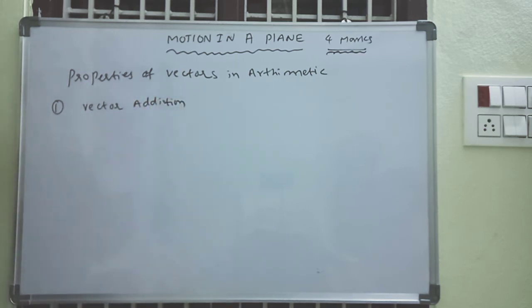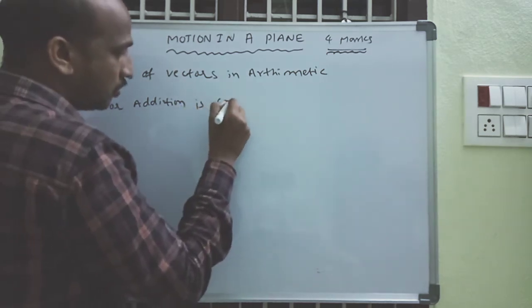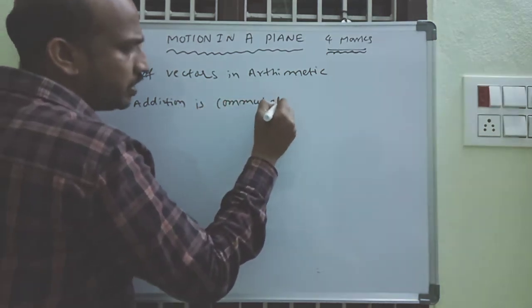Vector addition is commutative. What is meant by commutative?